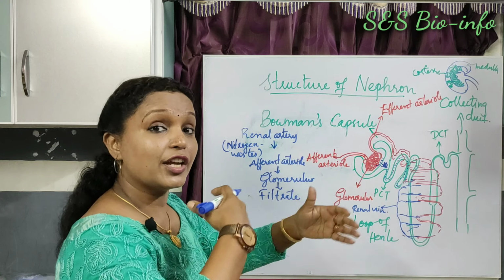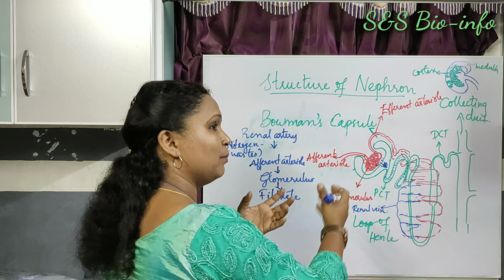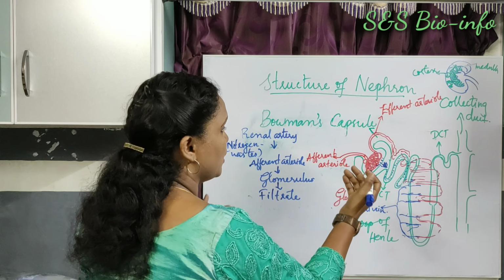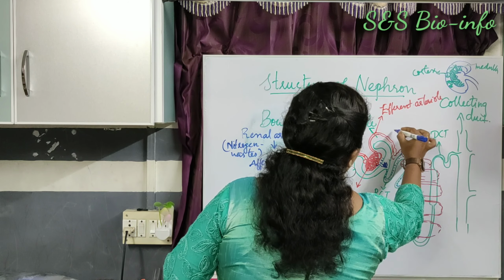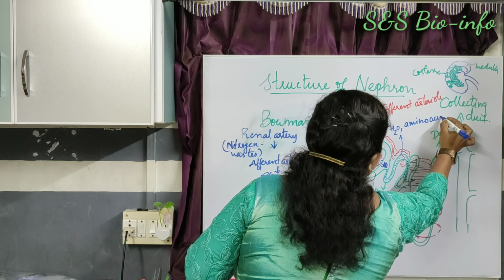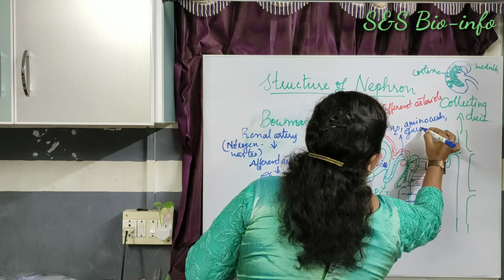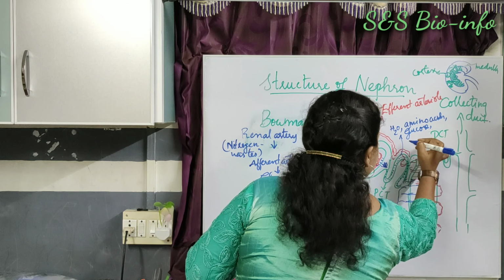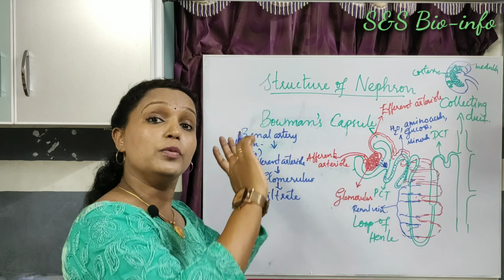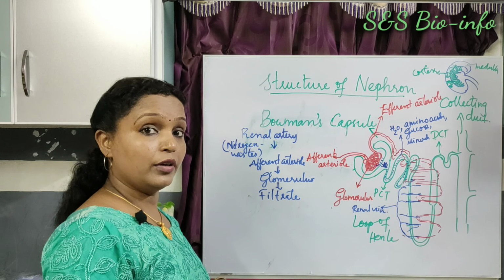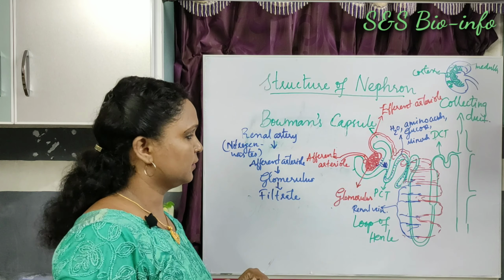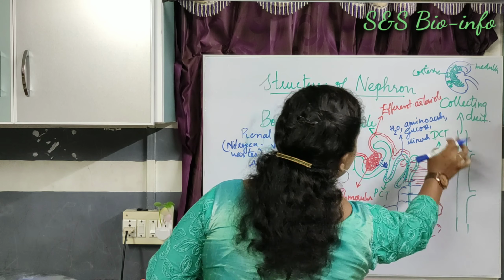So exchange of materials happens, the blood reabsorbs the useful substances from the filtrate: water, amino acids, glucose, then certain minerals or salts. The remaining fluid is transported to the rest of the nephron, that is through the Henle's loop and the DCT.